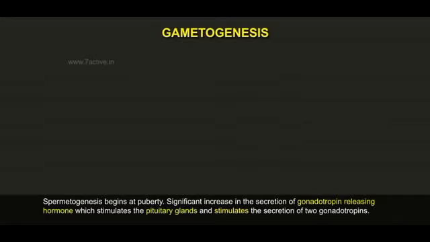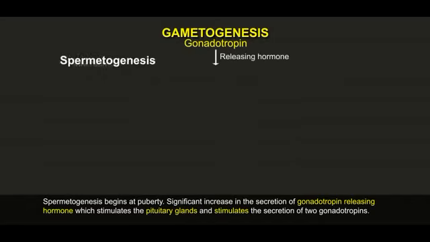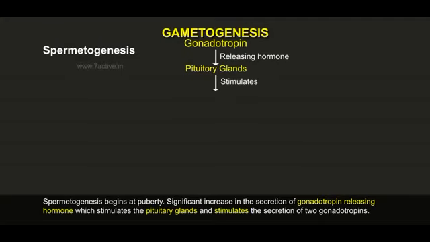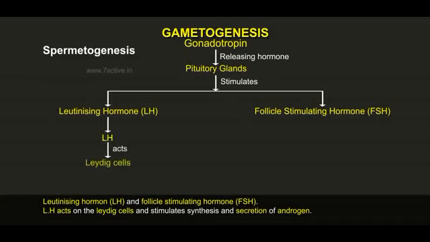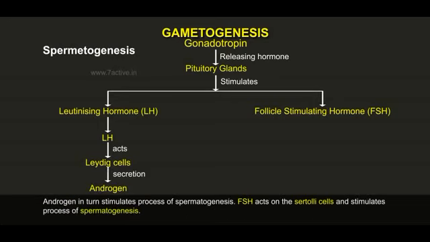Spermatogenesis begins at puberty. There is a significant increase in the secretion of gonadotropin releasing hormone, which stimulates the pituitary gland and stimulates the secretion of two gonadotropins, luteinizing hormone LH and follicle stimulating hormone FSH. LH acts on the Leydig cells and stimulates synthesis and secretion of androgen. Androgen in turn stimulates the process of spermatogenesis. FSH acts on the Sertoli cells and stimulates the process of spermatogenesis.